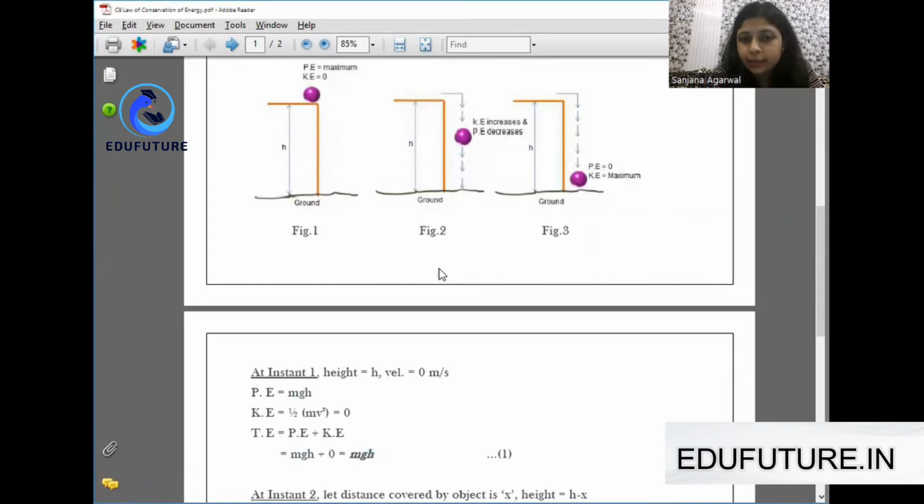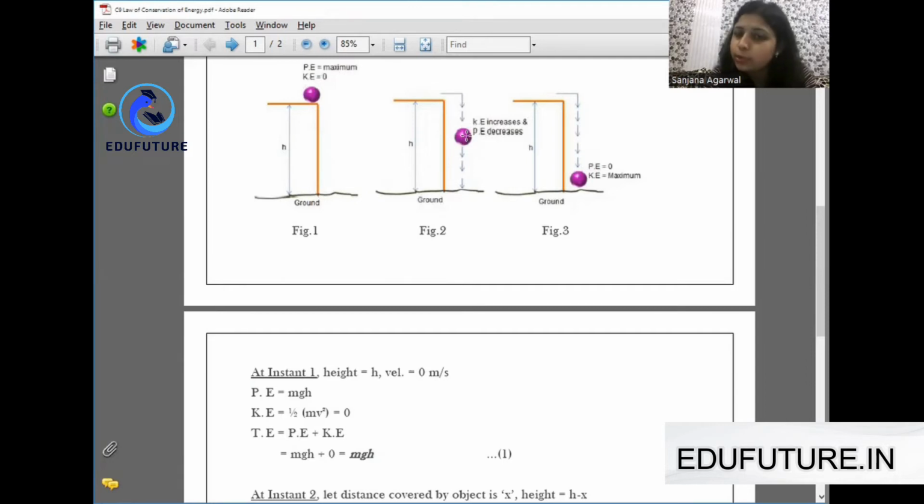In the second instant, we'll make it fall freely from this height. The second instant is the case when the ball is in the middle of its journey, where it has fallen down from the height h. Let's say it has covered the distance x from the topmost point, and it is somewhere in the middle of its journey.